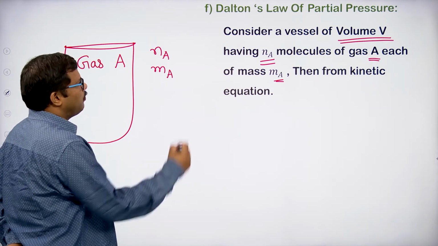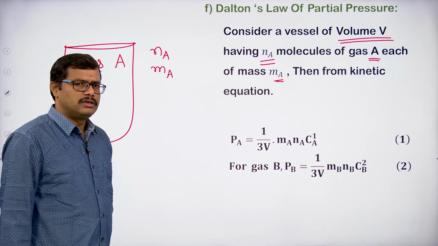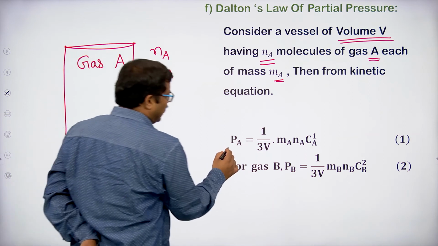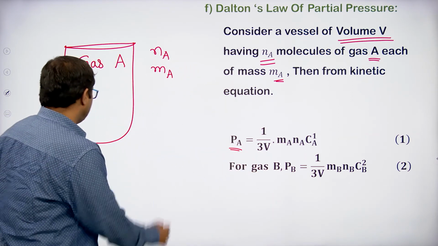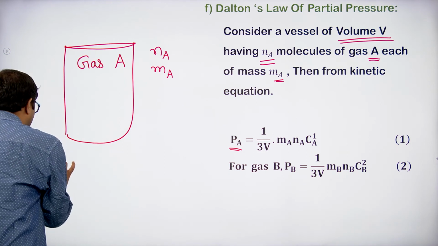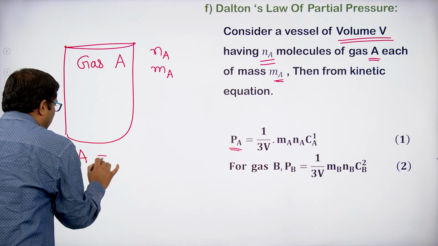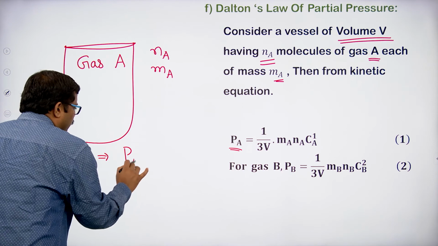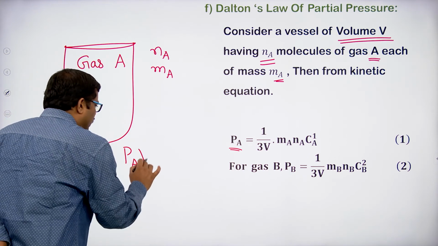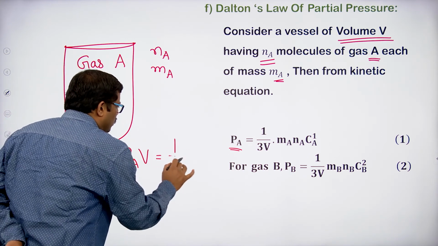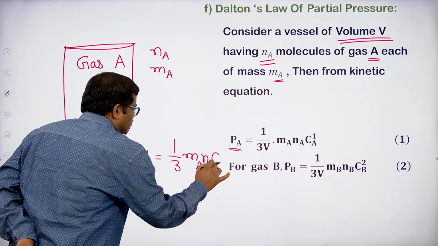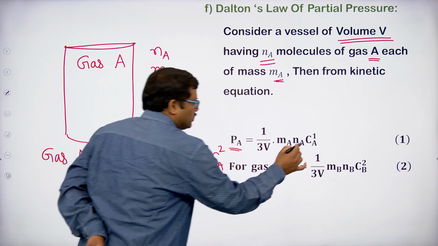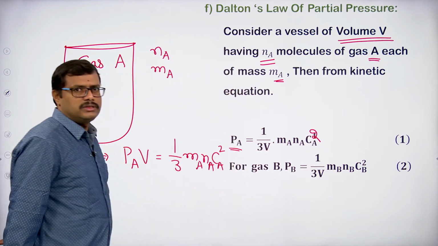So we can apply the kinetic gas equation to that gas. For gas A, I am applying the kinetic gas equation. What is that? Pressure of gas A into V equals 1 by 3 Na Ma Ca square.